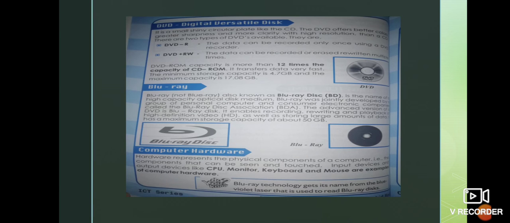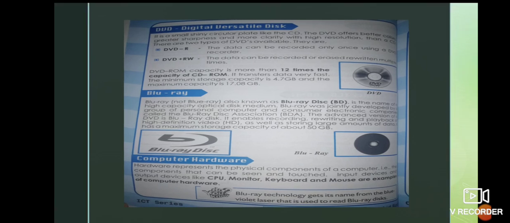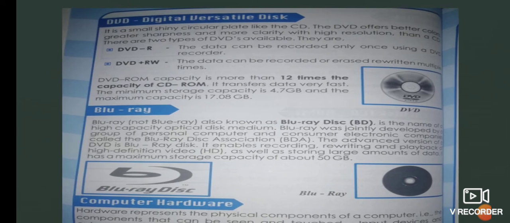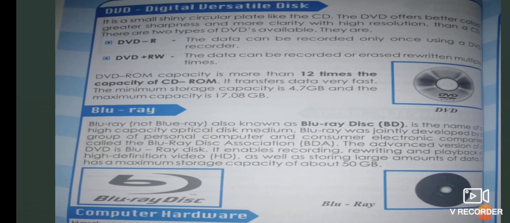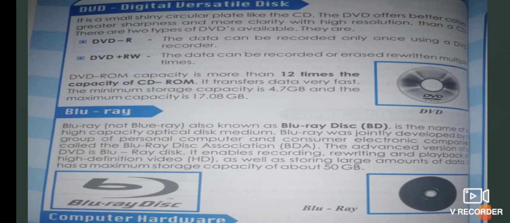Okay, the next storage device is DVD. You might have seen and heard about DVDs. DVD stands for digital versatile disc. There are two types of DVDs, DVD-R and DVD+RW. If you want to record only once, we can go for DVD-R, and if you want to erase and rewrite the next time, we can go for rewrite, read and write.